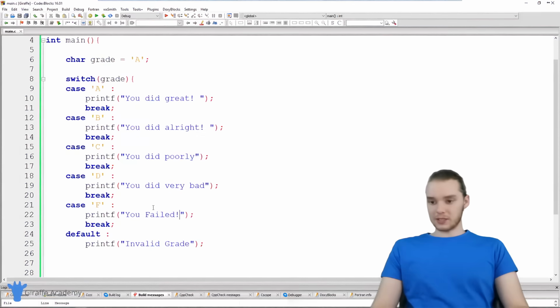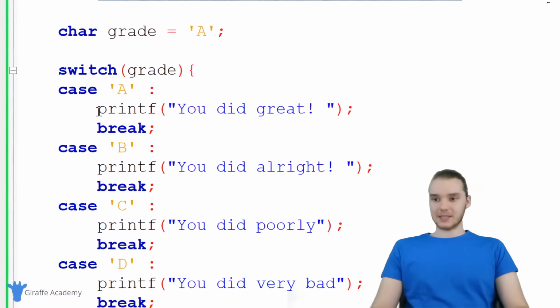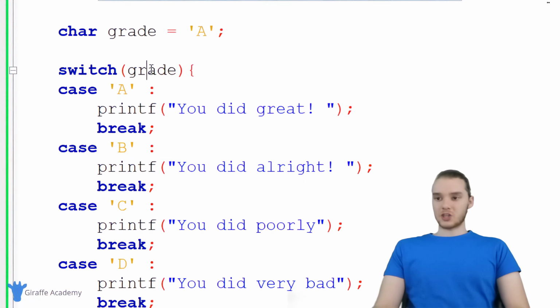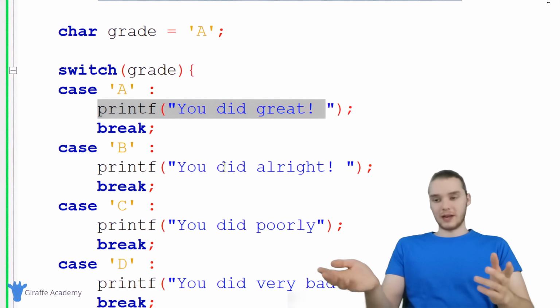So let's take a look at this switch statement and we'll just kind of talk a little bit more about what it's doing. Basically, I'm passing this in a variable or a value, and I'm gonna check this value against all of these different conditions. So in the case that grade is equal to A, we're gonna print you did great. In the case that B is equal to grade, we'll print you did all right, etc. And this is basically doing what an if statement's doing.